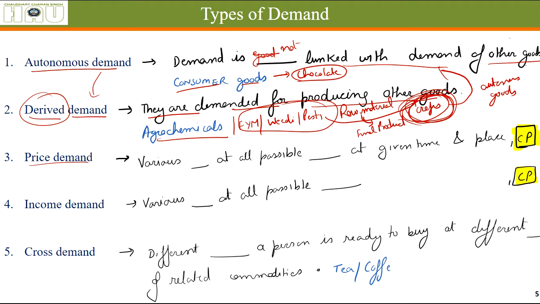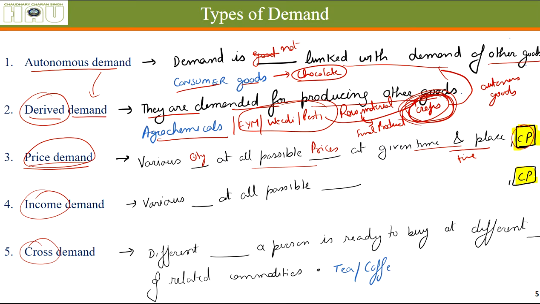Price demand, various quantities demanded at possible prices at a given place and at a given time. This is called price demand. Demand is also of three other types: price demand, income demand and cross demand. Simple demand is also termed as price demand. Various quantities at all possible prices at a given place and a given time.